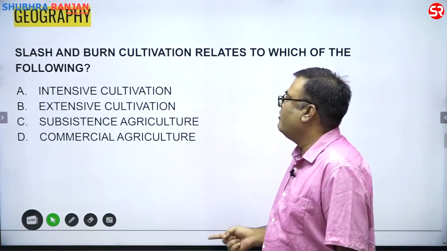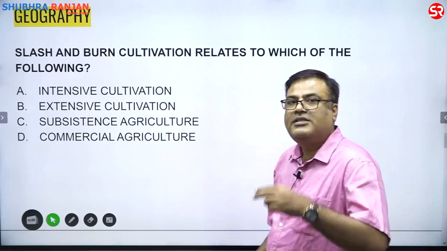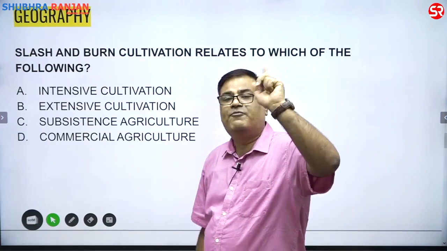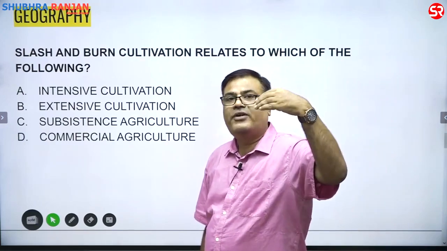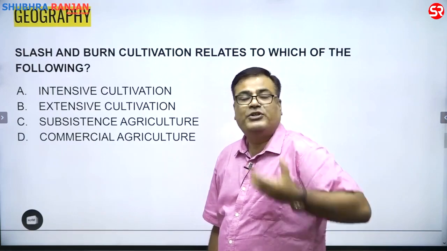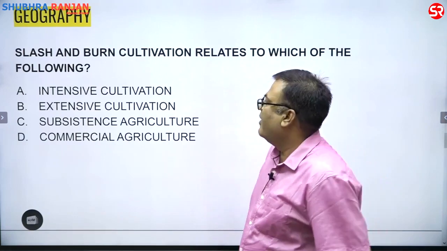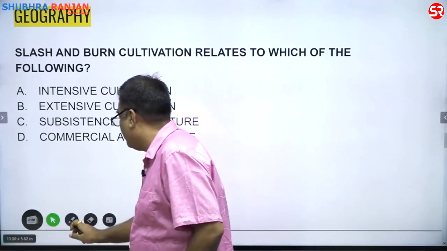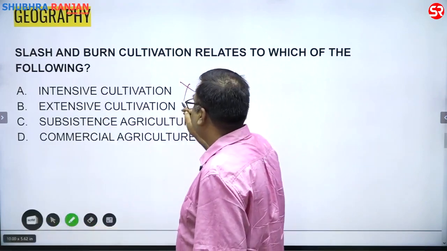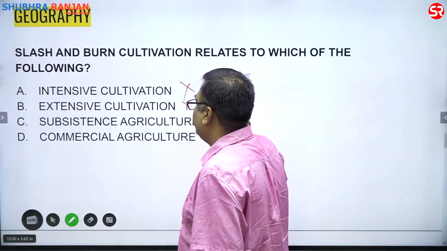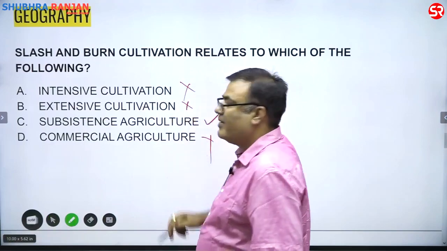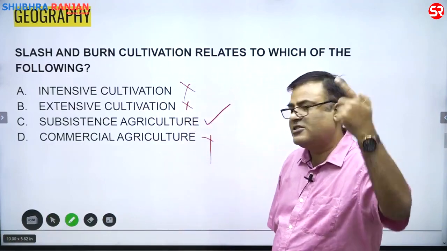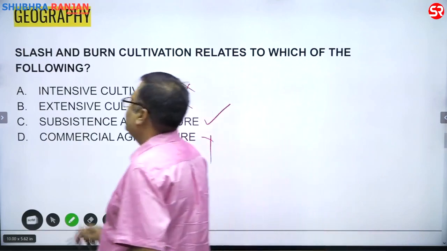Then the next question is, slash and burn cultivation relates to which of the following? Now here you can find the hint: in the first stage of the demographic transition, which activity is there? Fine. So is it the intensive cultivation? The answer is obviously no. Is it the extensive? No. Is it subsistence? Yes. Commercial? No. That is why I said it is subsistence in the first stage. So here the answer is C.